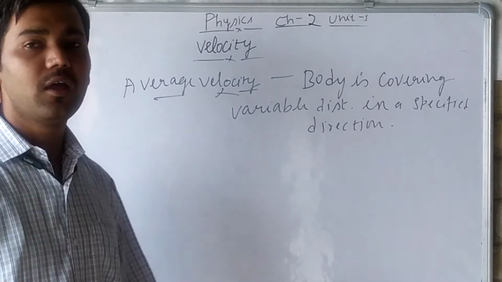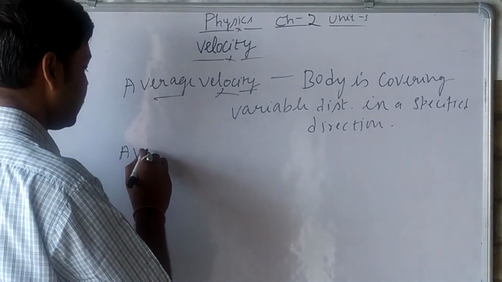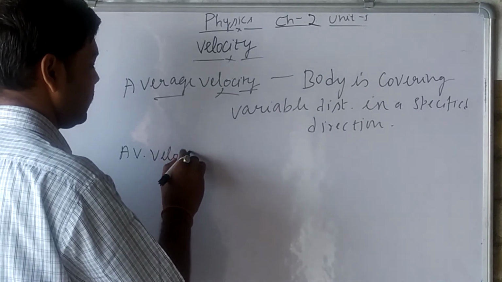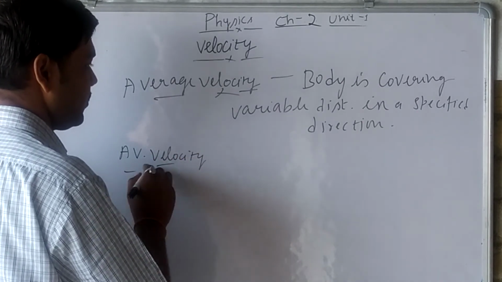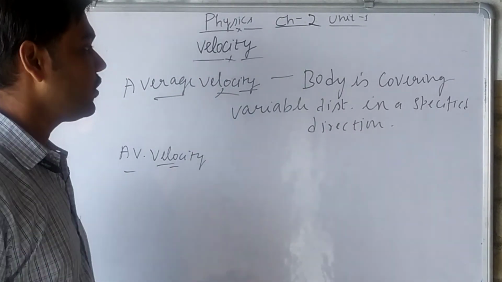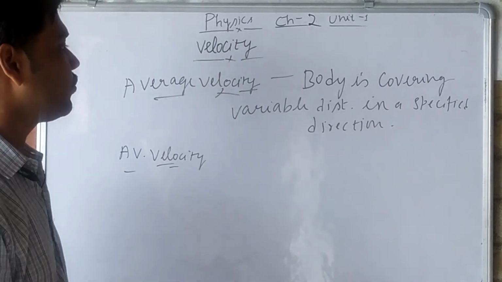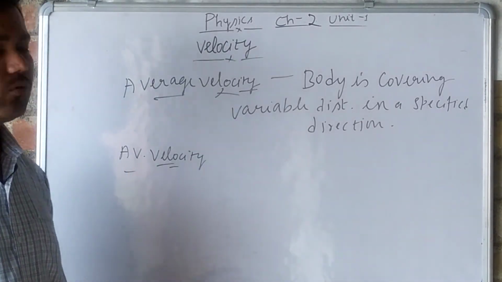Then we can say average velocity is total displacement upon total time taken.